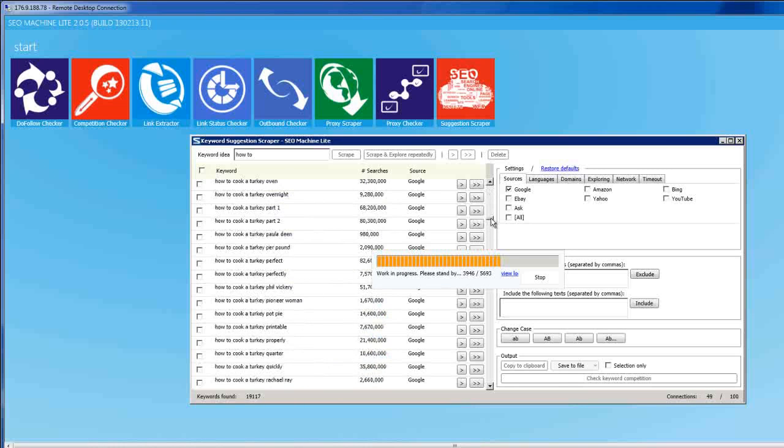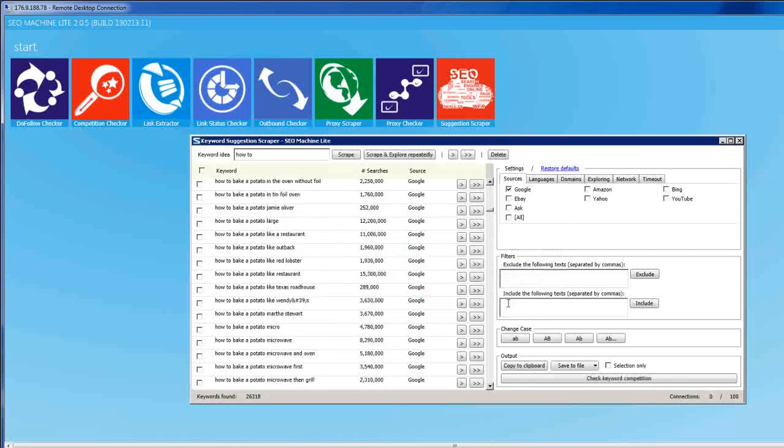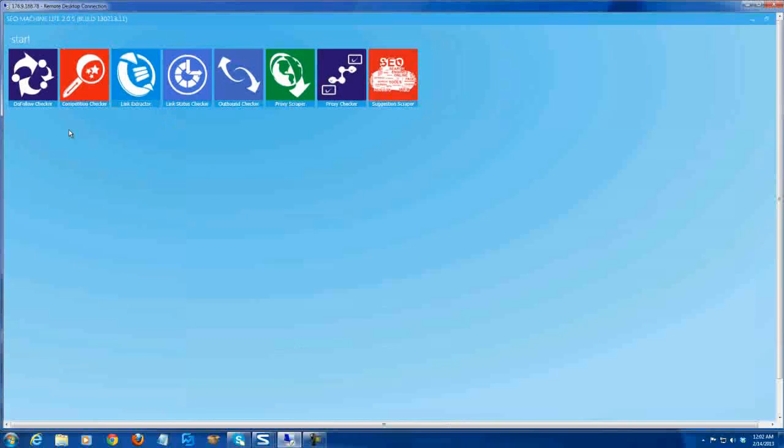Yes, it's a lot of how to keywords, how to block a number, blah blah blah. Oh, it's a lot. Okay, you can see the power of this software. And that's all our 8 modules.